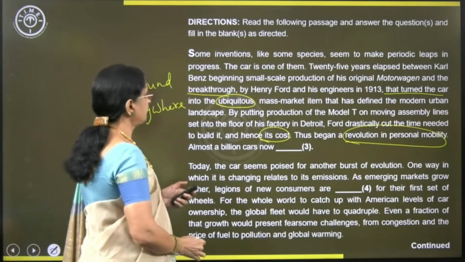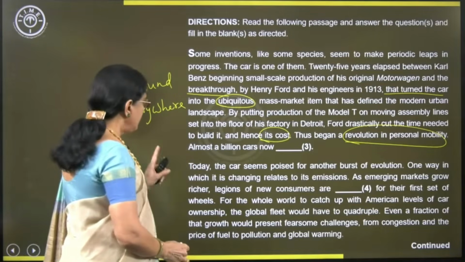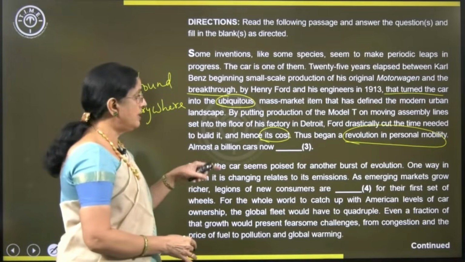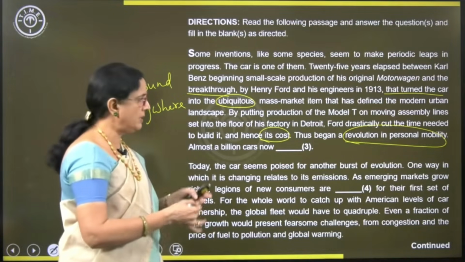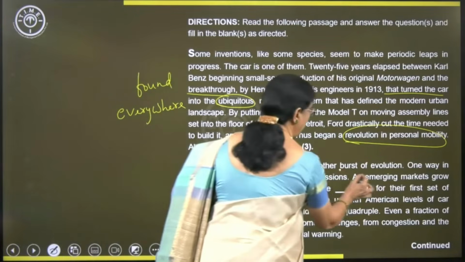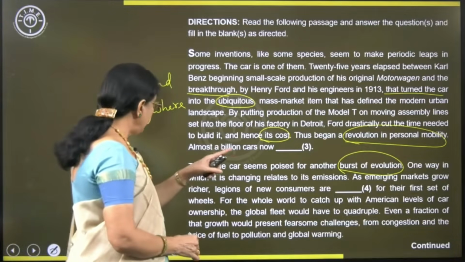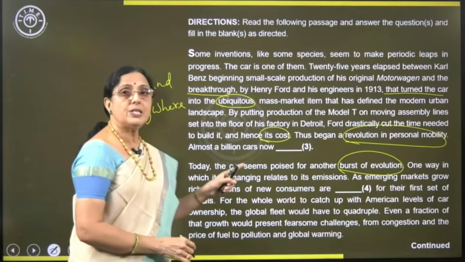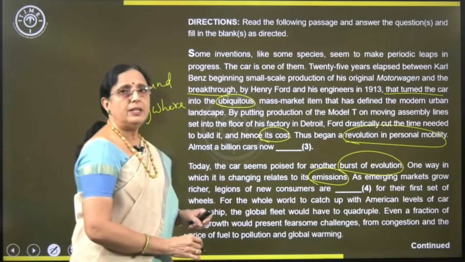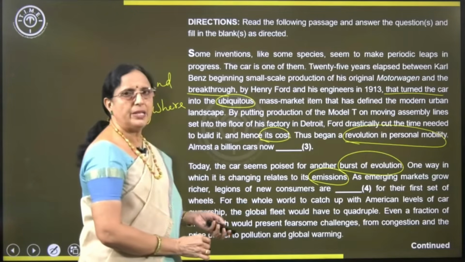Now, go on. Right, that's about revolution in the cars. Today, the car seems poised for another burst of evolution, another sudden growth of evolution. So what are the drastic changes you find in the car? One way in which it is changing relates to its emissions. There is going to be a drastic change in the emissions, that is, the waste that is produced by the car.